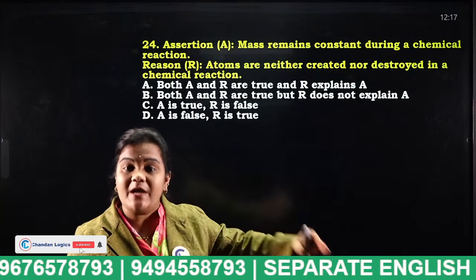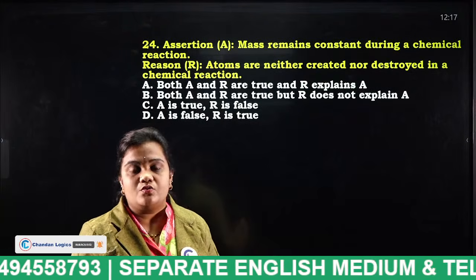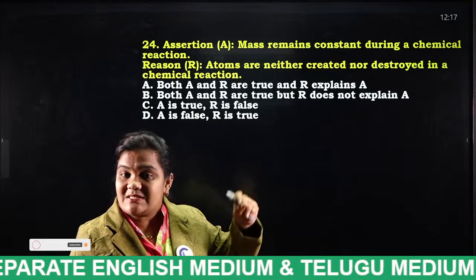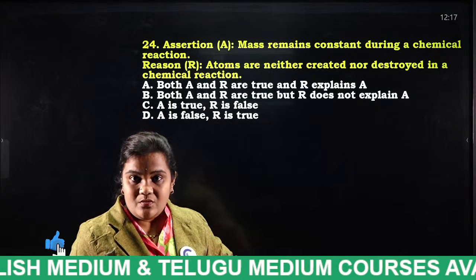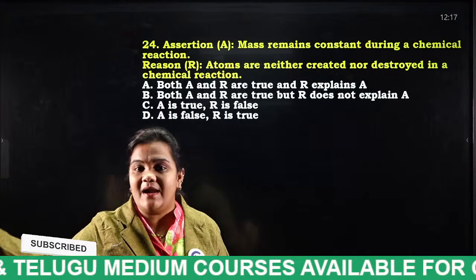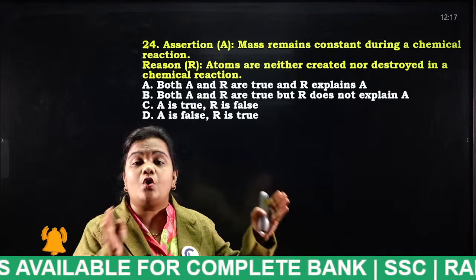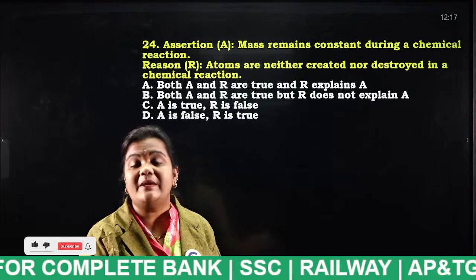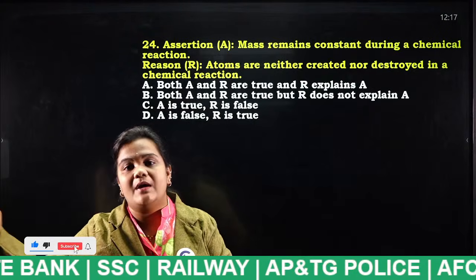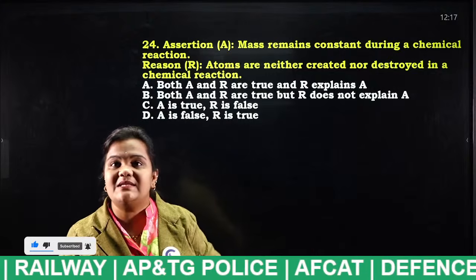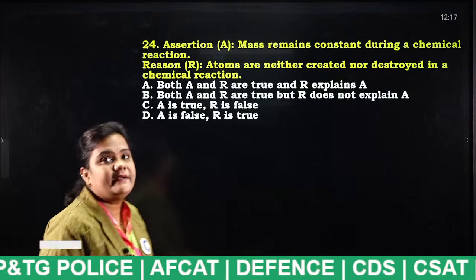I have even explained the example. When barium chloride is mixed with sulfuric acid, we get barium sulfate and hydrochloric acid. That means the total mass of reactants will be equal to the total mass of products. By this we can say that mass is neither created nor destroyed. Very good.